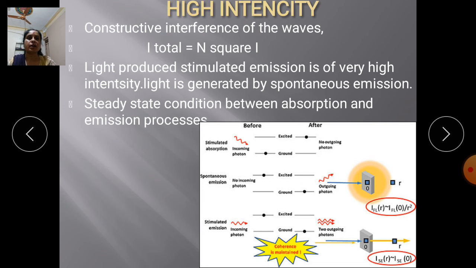Due to thermal equilibrium, atoms are present in the lower level and upper level.